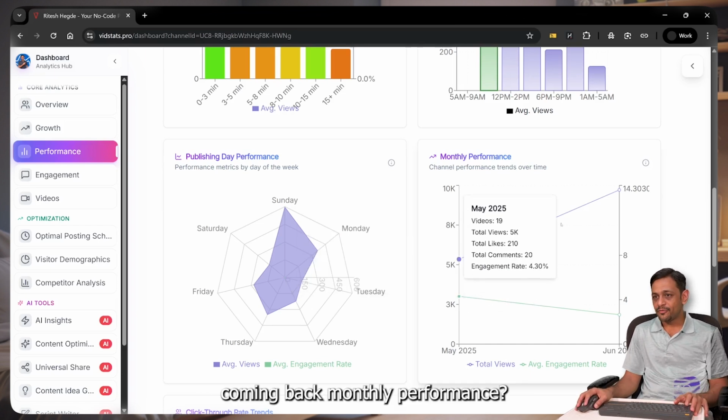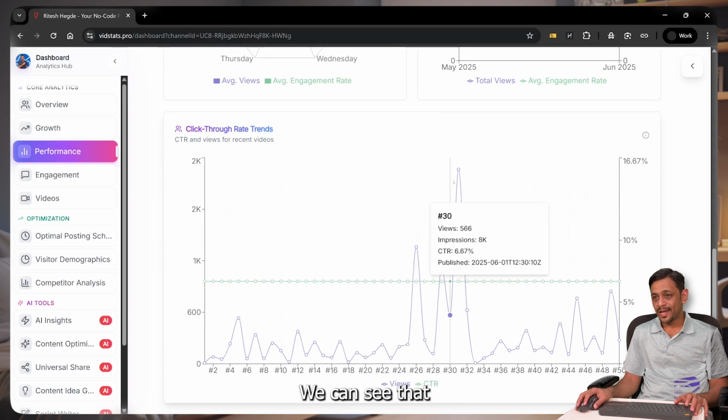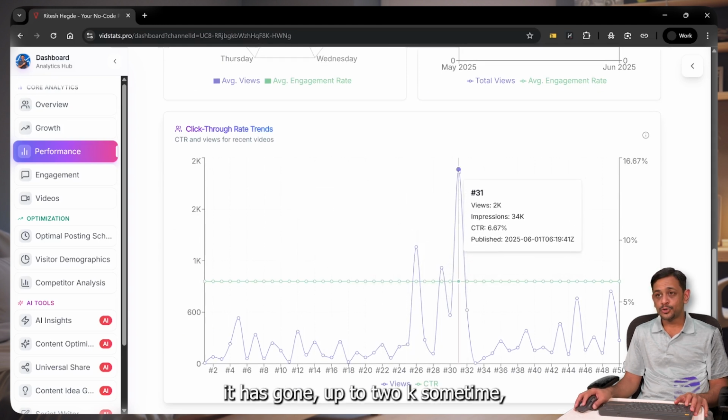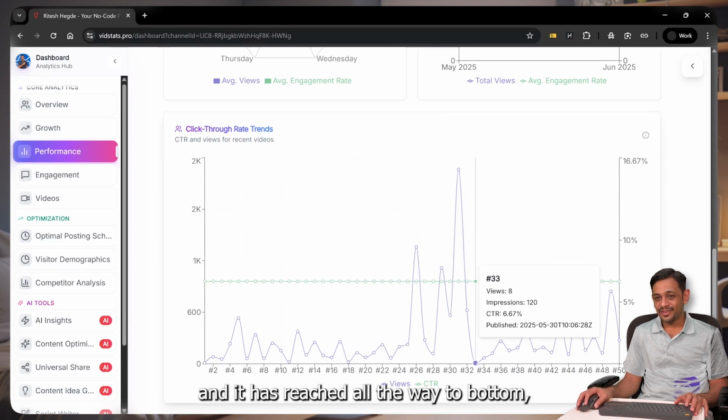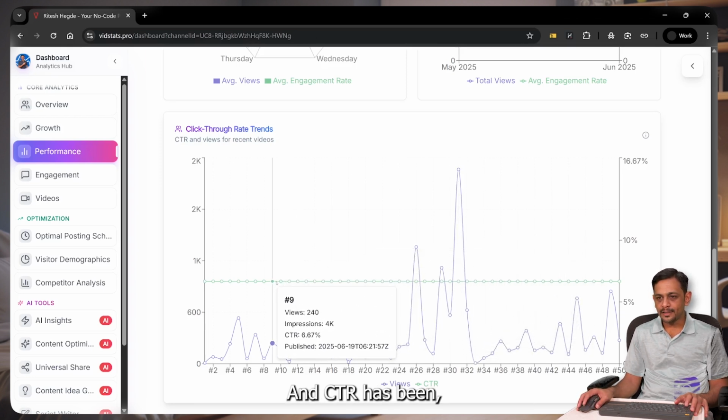Coming back, monthly performance, we can see some graph here. Click-through rate trends, we can see that it has gone up to 2K sometime, and it has reached all the way to bottom sometimes, right? And CTR has been constant up to 6.67% or something like that.